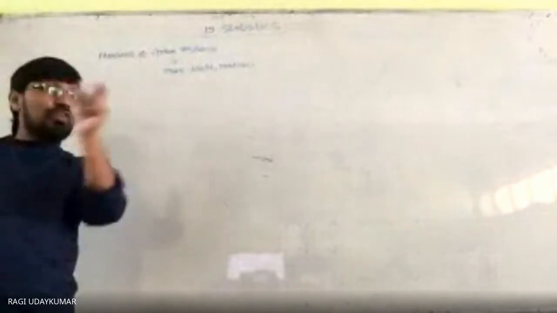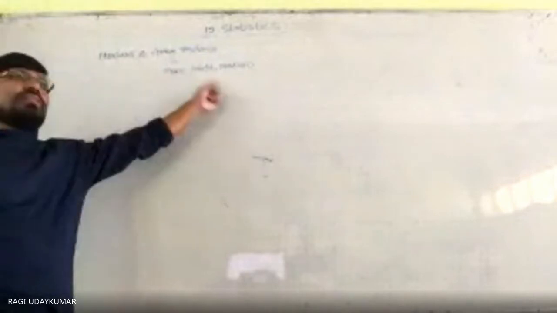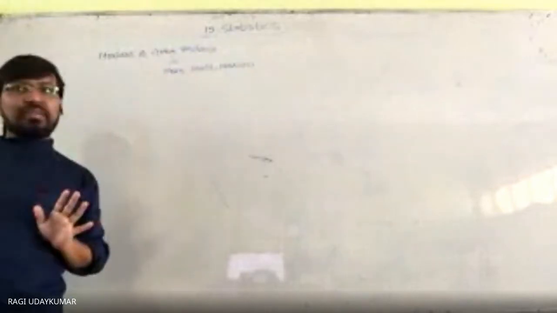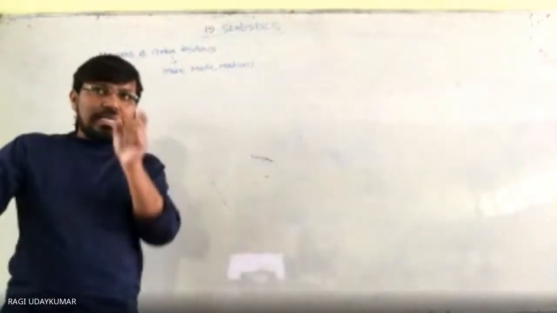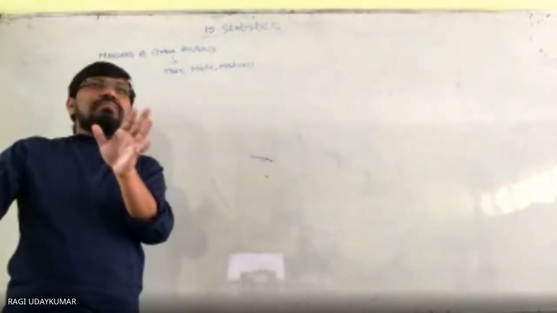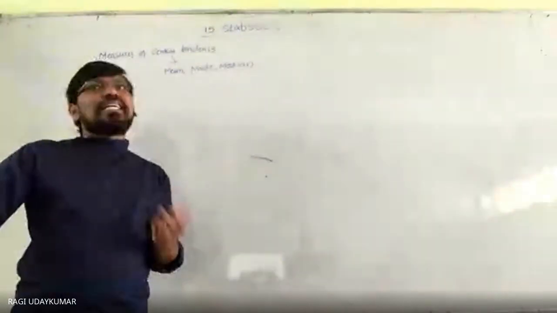What is the central value? It is going to give the approximate central value of the data that will be given, whatever the data is given to you. So one number which represents the central value means one number which represents the data. Now that is not at all sufficient to analyze the data.